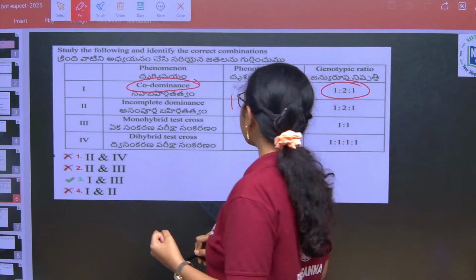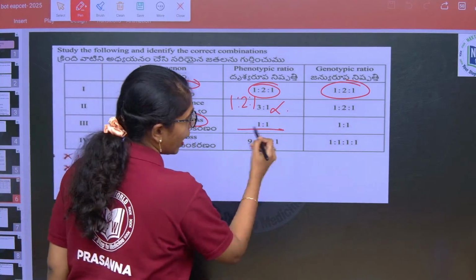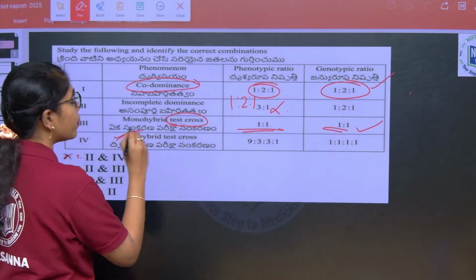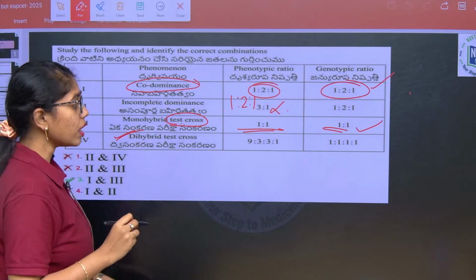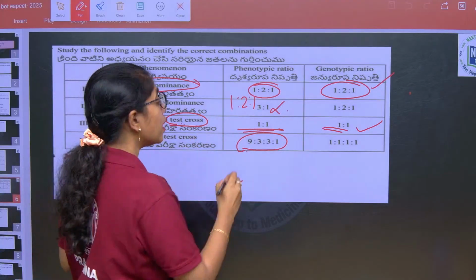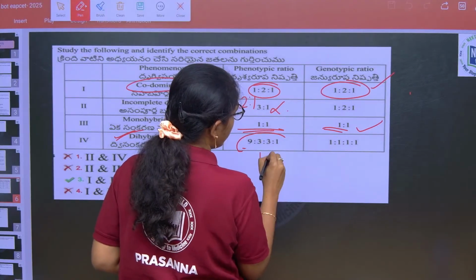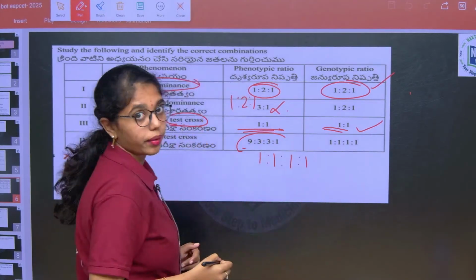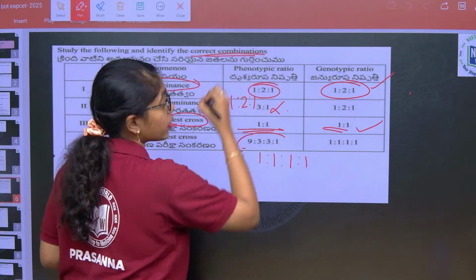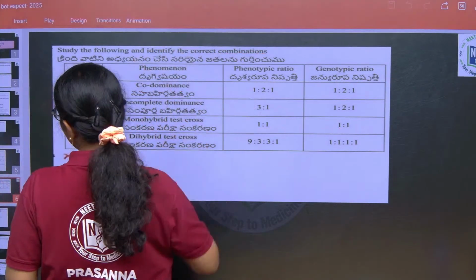And then the monohybrid test cross ratio will always be 1:1 for both genotype and phenotype. This is also true. When you look at the dihybrid test cross, it is not 9:3:3:1 in the phenotypic ratio. It is 1:1:1:1 in the phenotypic ratio also. So which two correct combinations do we have to pick? They are 1 and 3. 1 and 3 are the two correct combinations, beta.